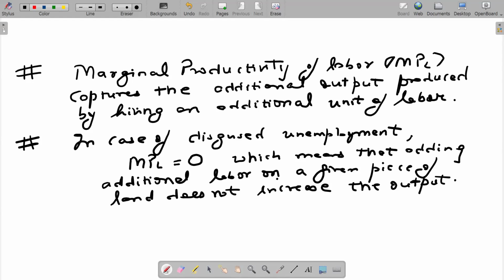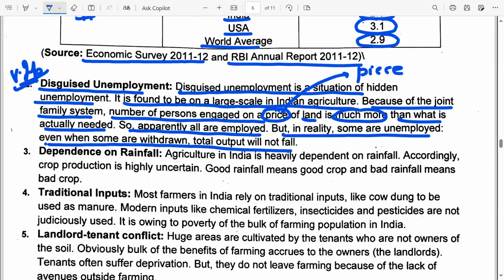So disguised unemployment is when more people are working on that land than what is required. So the extra people who are working are not contributing significantly to producing any additional output. Okay, so if I come back to the lecture, hoping students have understood this.